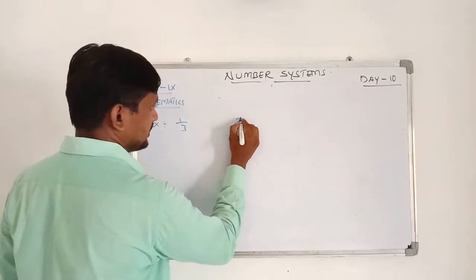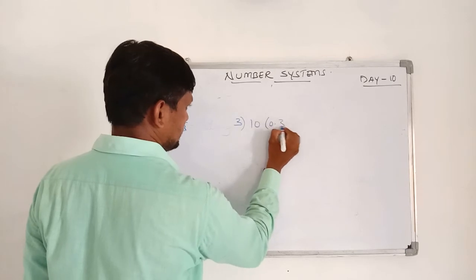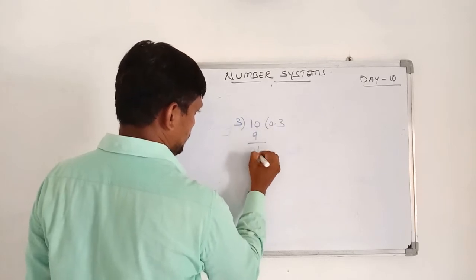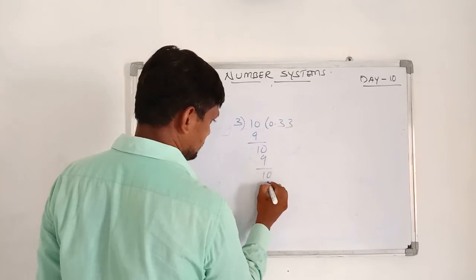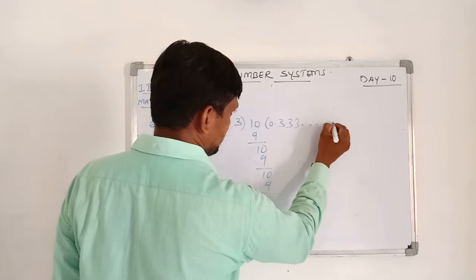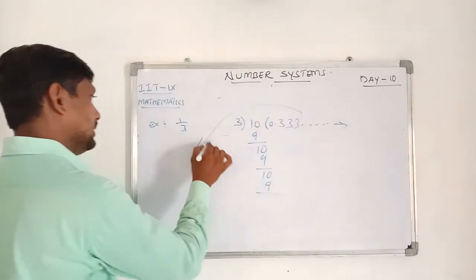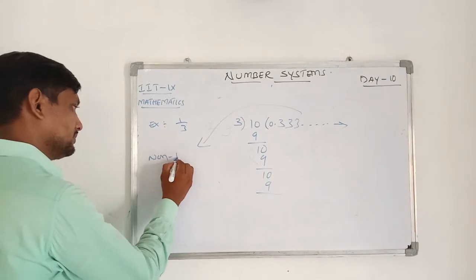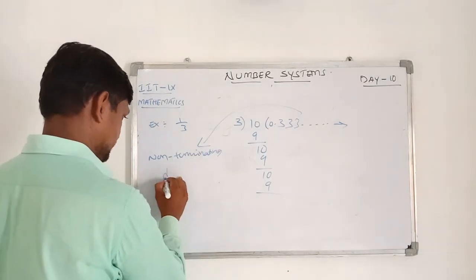I am doing the long division. 3 times 3 is 9, remainder 1, again 10, 3 times 3 is 9. So it is going to be repeating. It won't have any end point. So hence this is called non-terminating decimal.